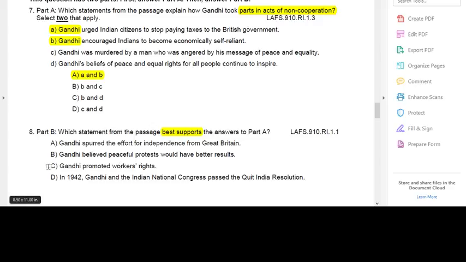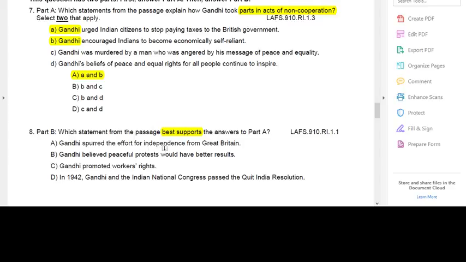Because I crossed off C and D on my paper, it leaves me with Gandhi spurred an effort for independence from Great Britain, or Gandhi believed peaceful protests would have better results. Of these two choices, which are these two things most in line with? Urging Indian citizens to stop paying taxes as an act of non-cooperation and encouraging Indians to become economically self-reliant as an act of non-cooperation best show what?